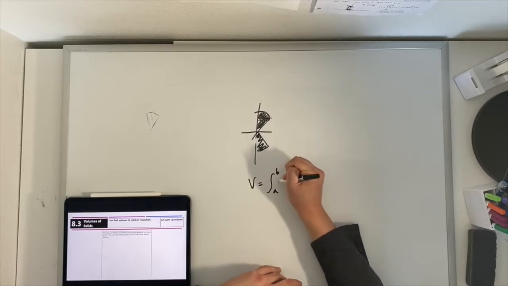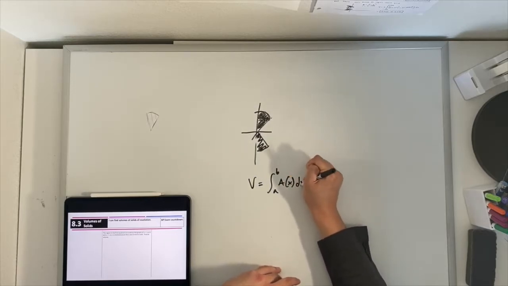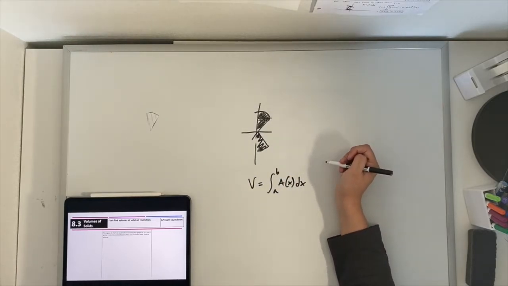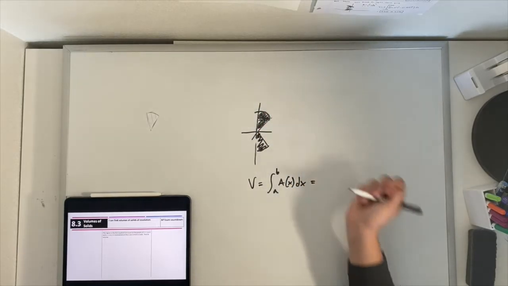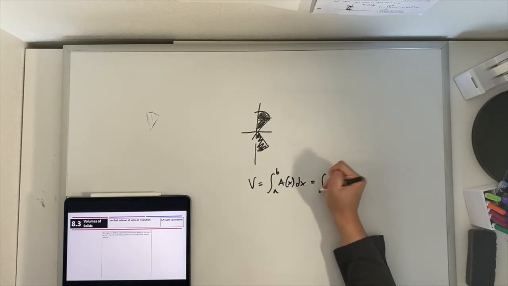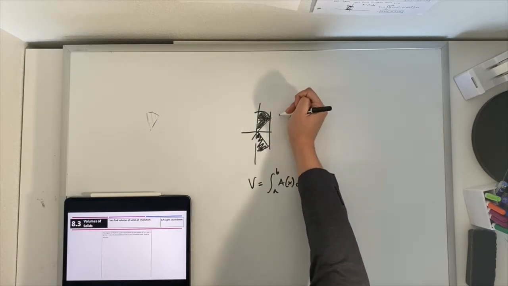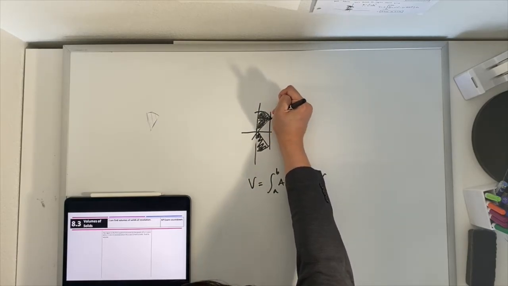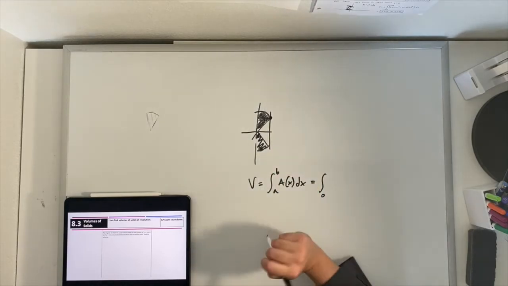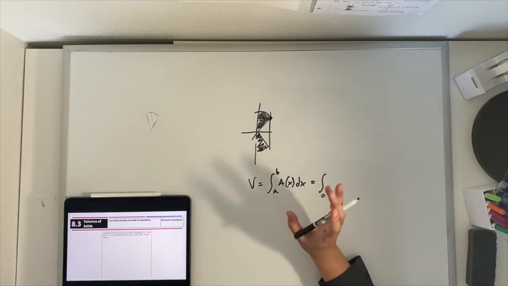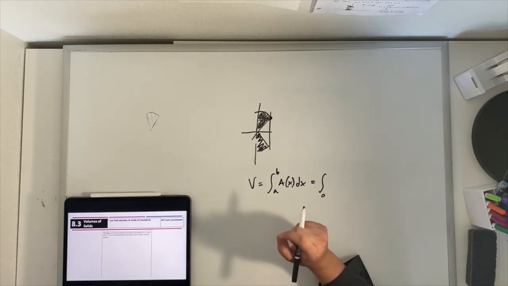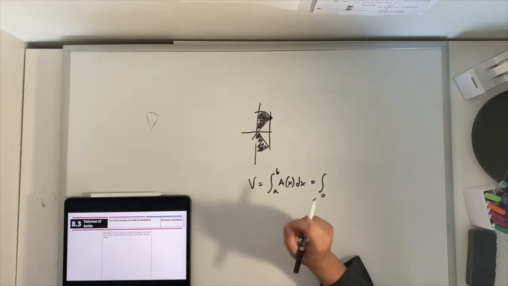To find volume, it's the same as before. This is always going to be our formula for the volume of these shapes. Let's start by looking at our limits of integration. We're clearly starting at 0. We're stopping at this point right here, which is the point where sine of x and cosine of x intersect. We did this in 8.2 before break. How do we find where two functions intersect?